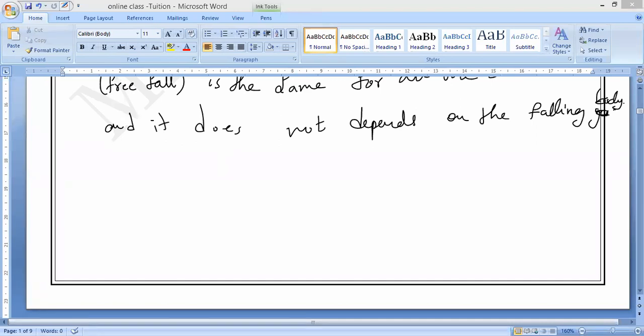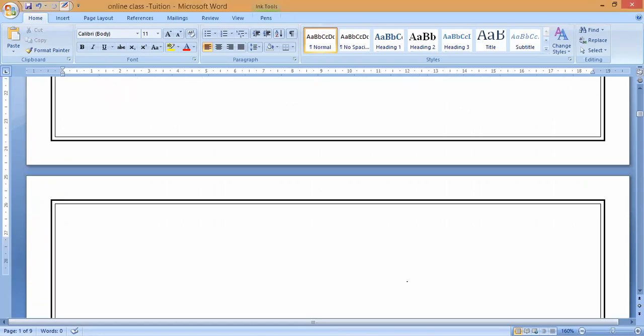All of you keep noting: acceleration due to gravity. Everybody.